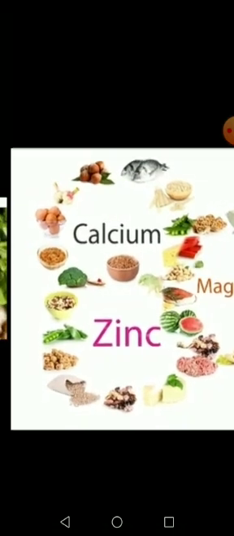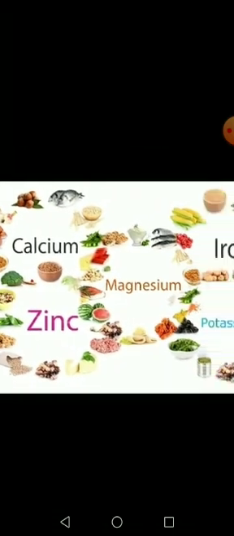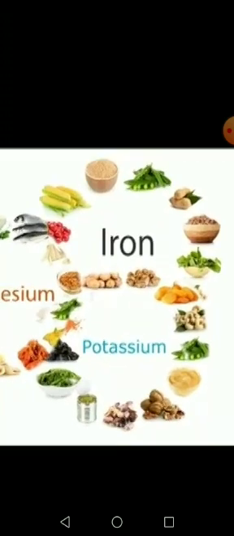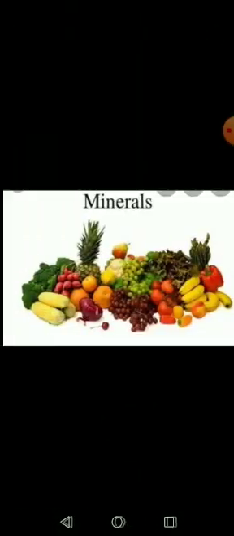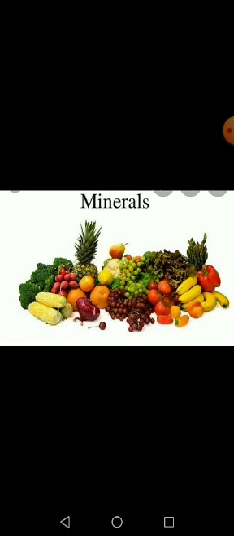Calcium is very important for our bones, and iron makes our body's blood. So all these minerals are very essential for our body to stay fit. You have to take minerals too, and they are found in green vegetables, fruits, pulses.